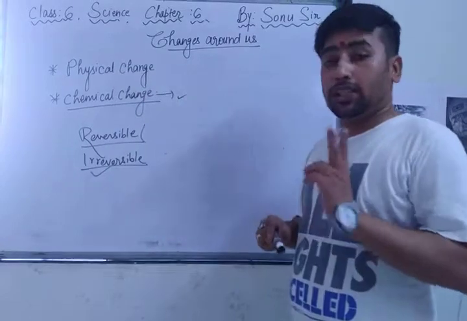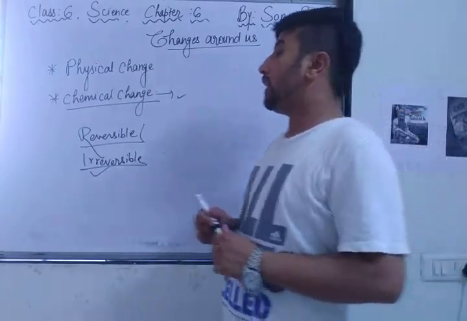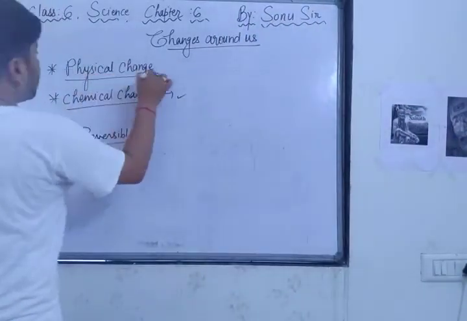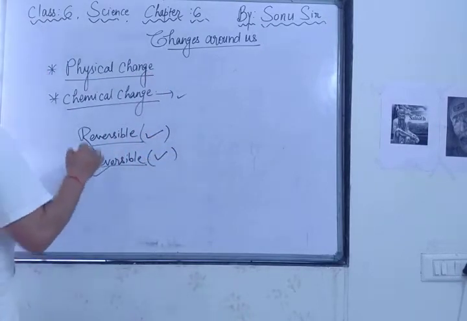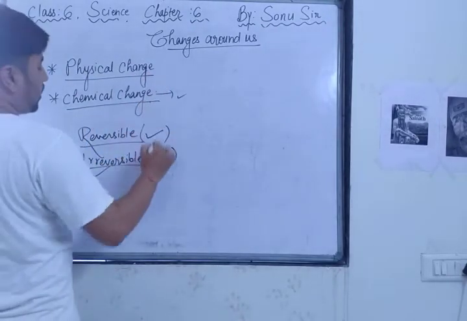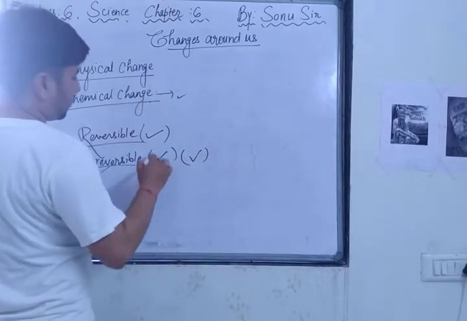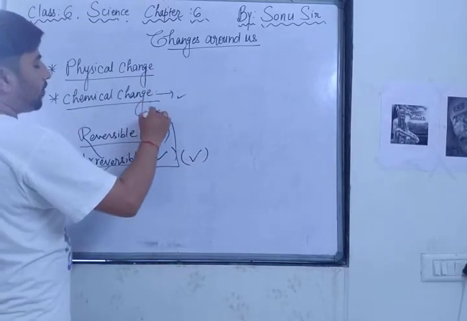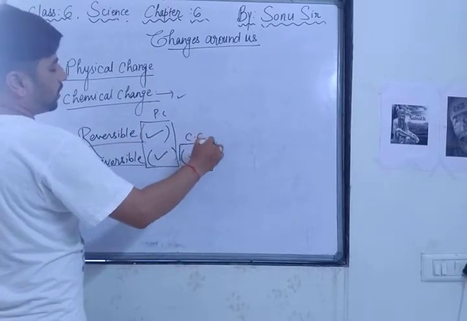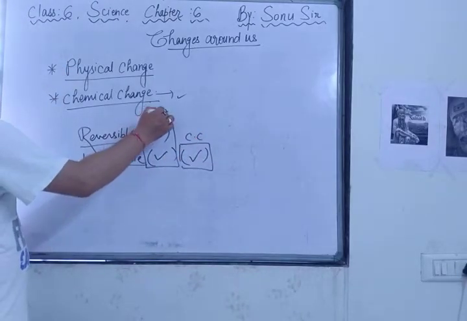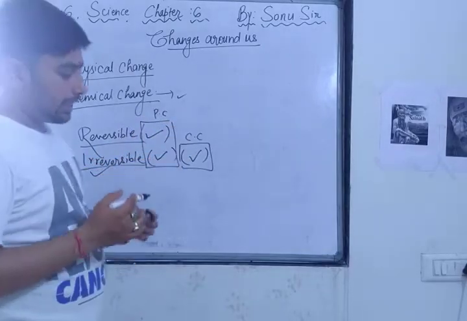Physical change and chemical change, two concepts you must remember. In physical change, it can be reversible and also irreversible. But if I talk about chemical change, then it is only and only irreversible. These both are physical change and this one is only chemical change. Got it? PC means physical change and CC means chemical change.